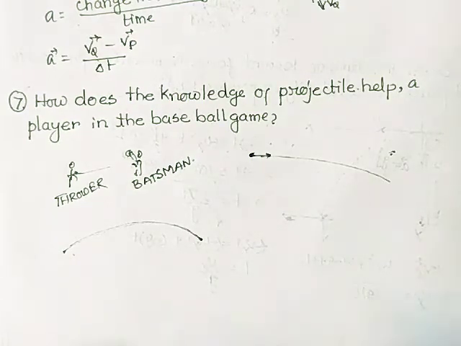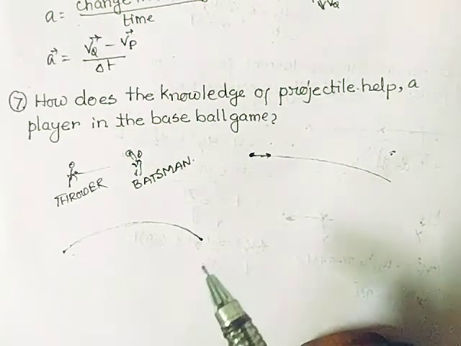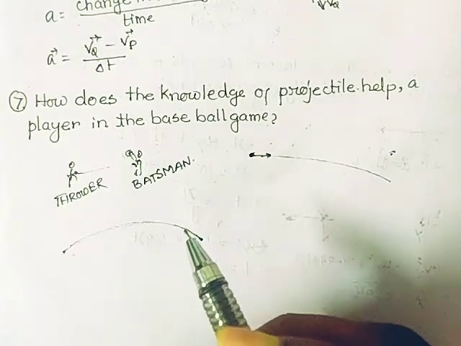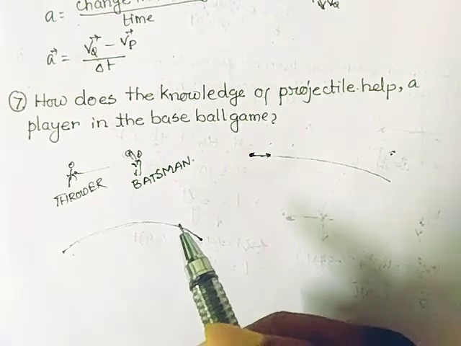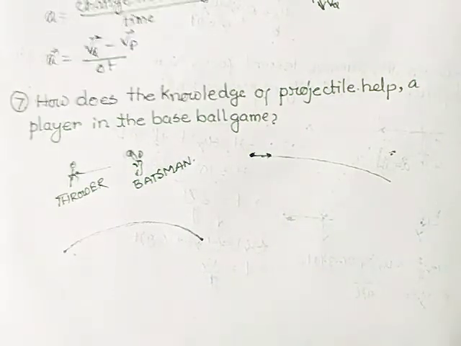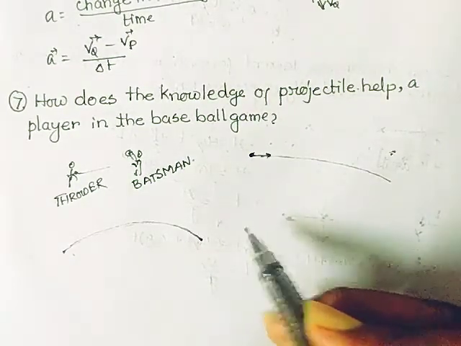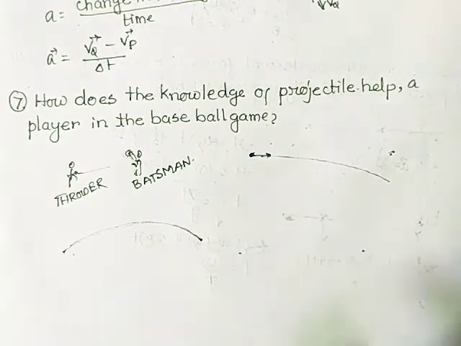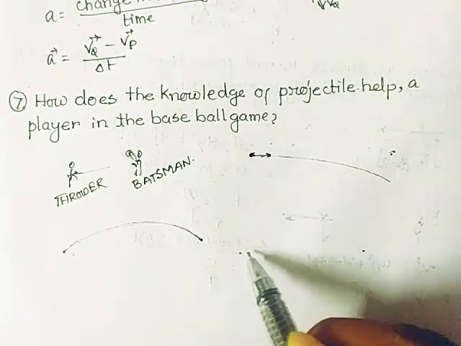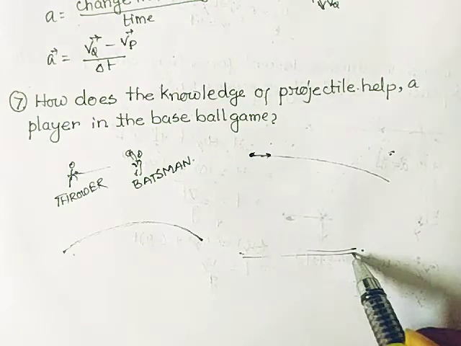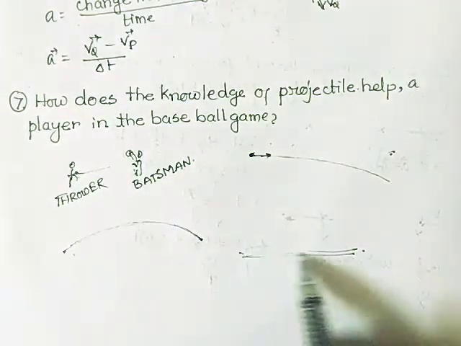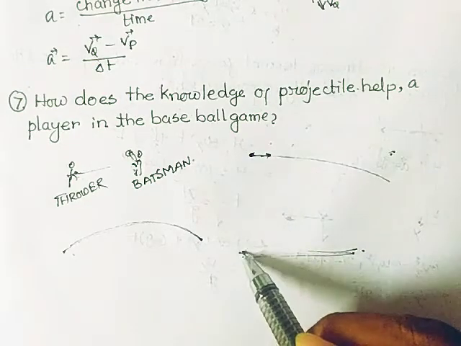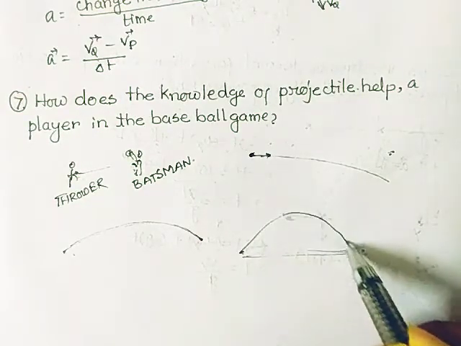Not only that, it is of primary importance that it can reach the hitter at the particular time, within a small interval of time. From Galileo's experiment it is observed that if the range is constant, because the distance between the thrower and the batsman is not changed, then if you throw the ball at an angle theta, it will reach here.